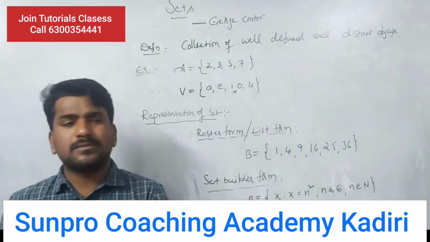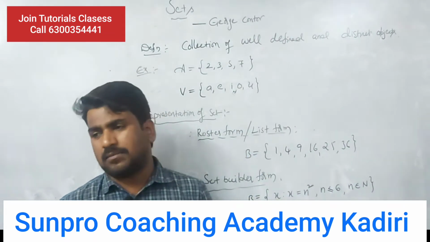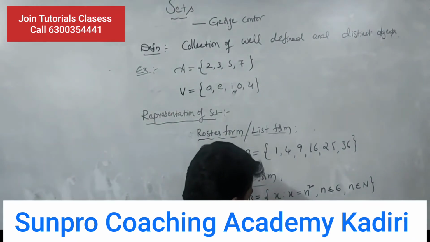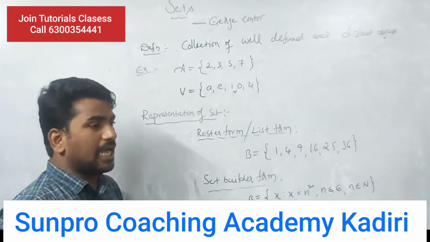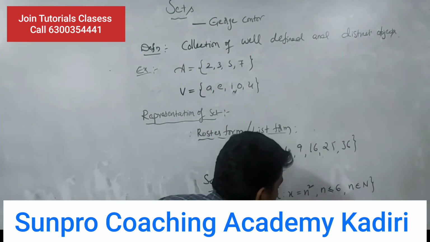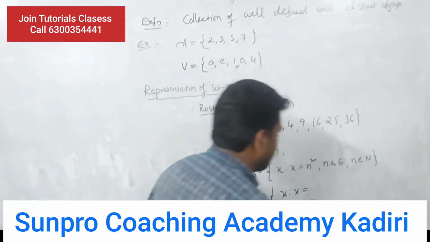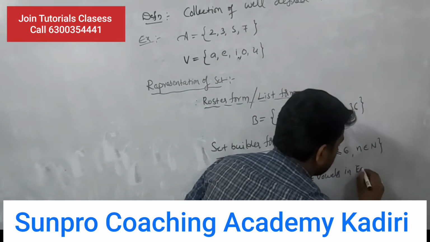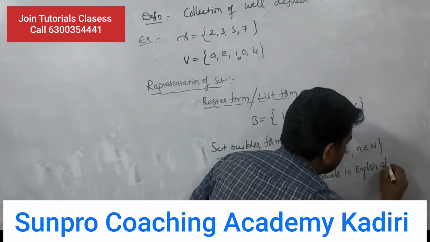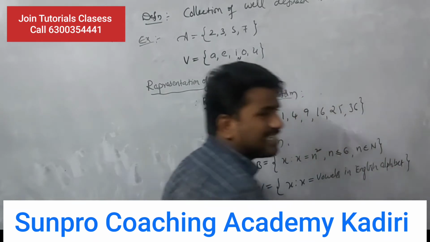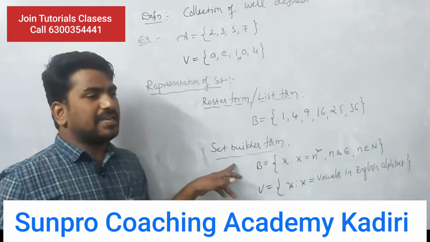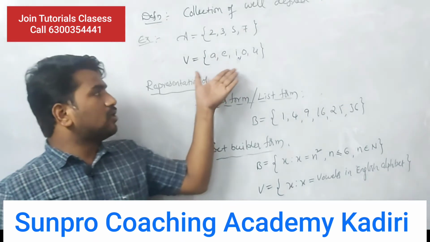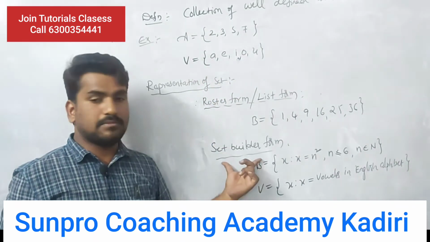We wrote a common property. The elements follow which common property? Now I am writing the set V in the set builder form. V is one of the sets. I am writing directly: x such that x is a vowel in the English alphabet. Do you understand? Set builder form means we are writing the common property that the elements follow.